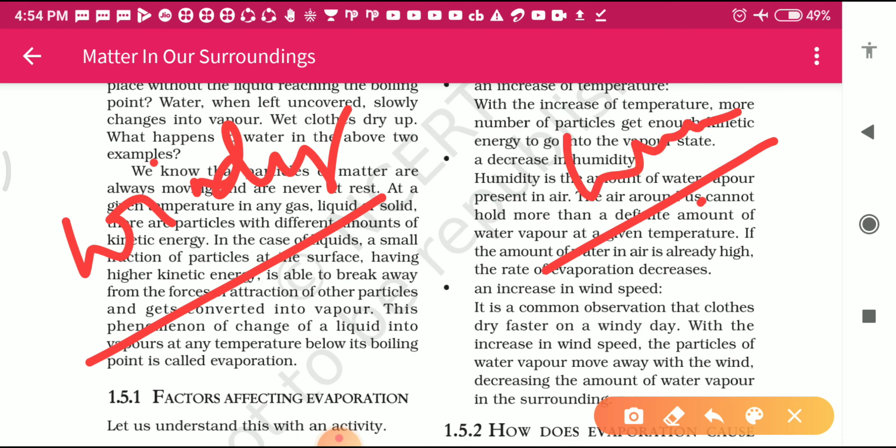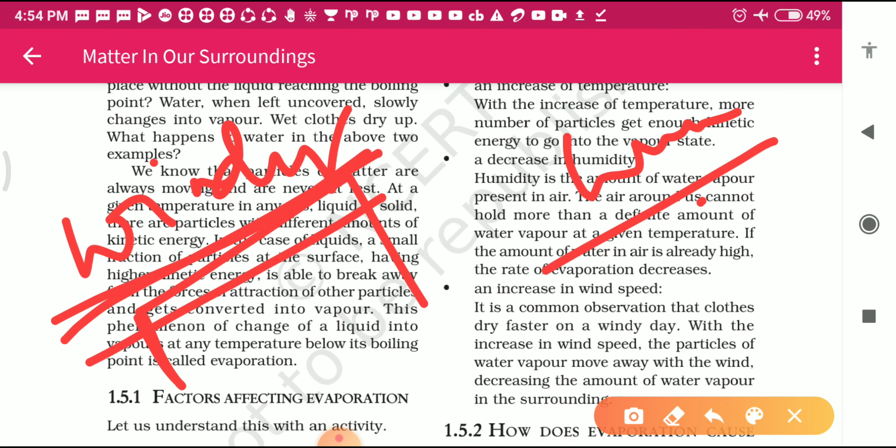If more wind is blowing here, then it helps the clothes dry very fast. Or we can say that if there is more wind, then evaporation is more. If there is less wind, then evaporation is less. That's why it is written that clothes dry faster on a windy day.